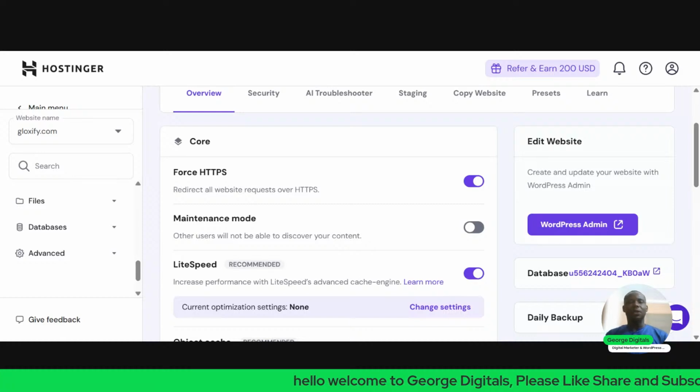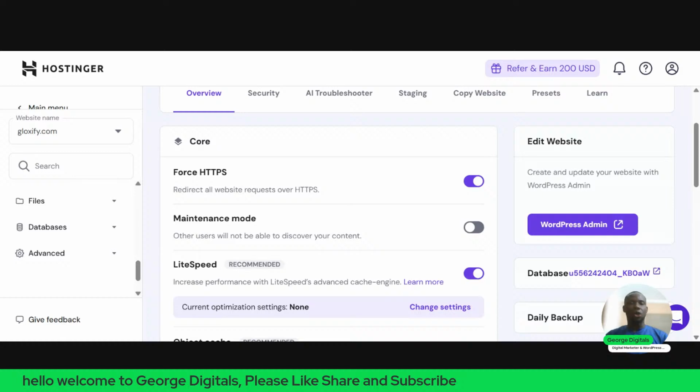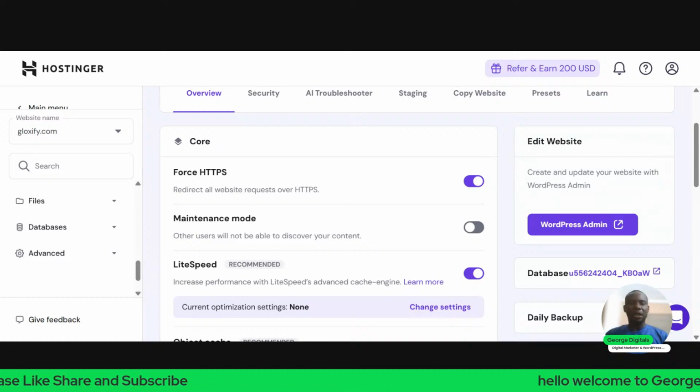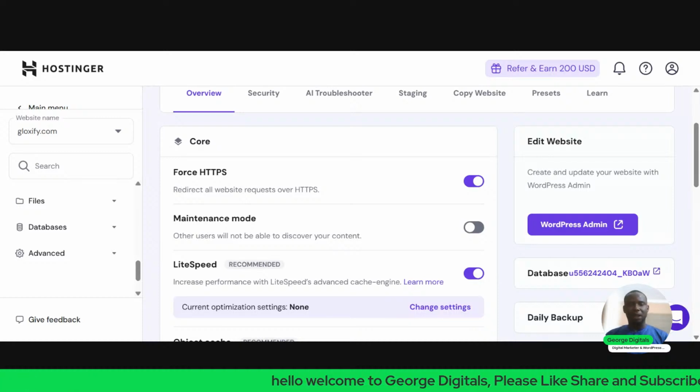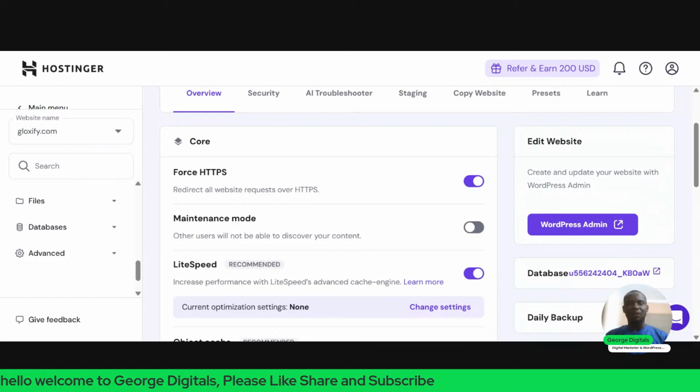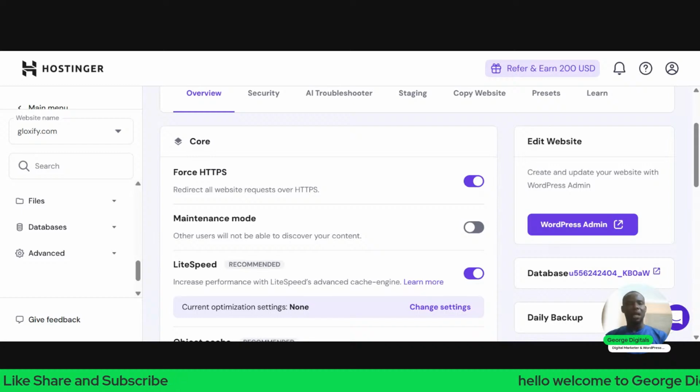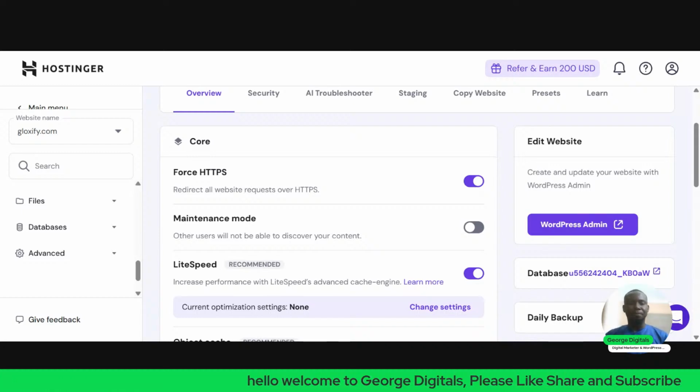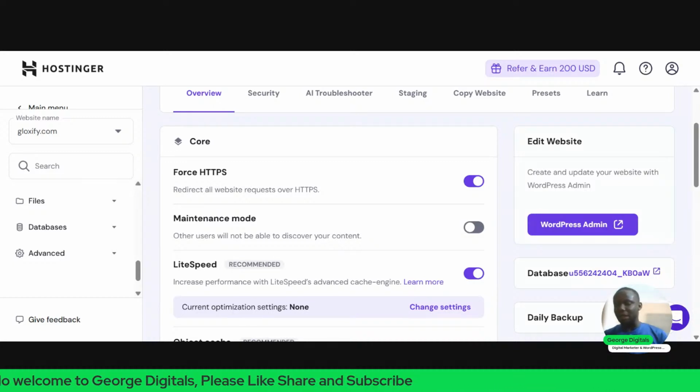Once you have clicked on install, now I want to activate all of them. So I'll come back to this place, you see installed plugins, and click on that. I'll scroll down. There's a place where you see bulk action. Just click on this box to select all, then click on bulk action, click on activate. Then scroll down and click on apply. Once I click on apply, all the plugins I need are activated.